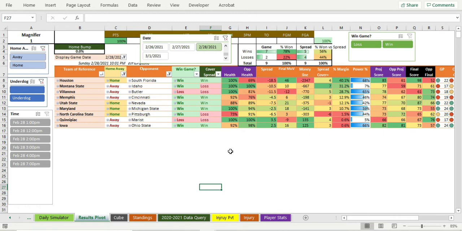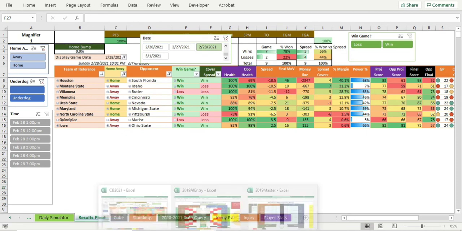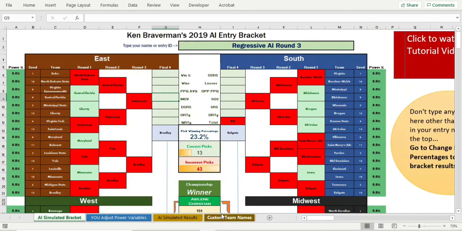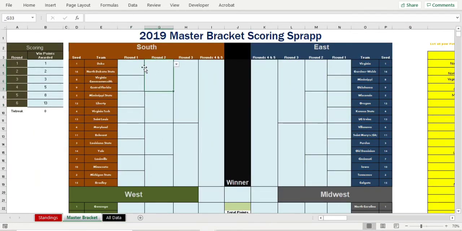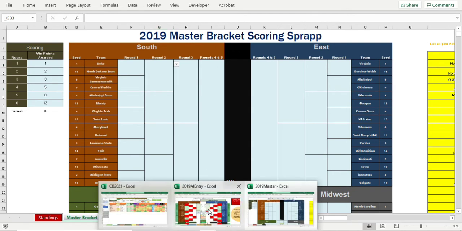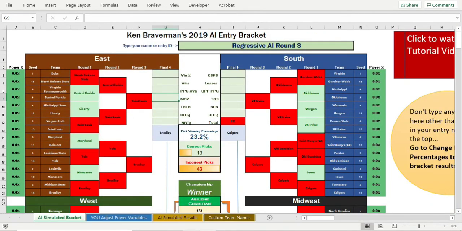So I figured I'd show you what's coming, and I'm going to be in the middle of a lot of other things, but I always have time for this March Madness to help everybody out, so you don't spend all your time manually, one by one, trying to score everybody's bracket. That is the biggest waste of time ever, and this solves that problem for you.